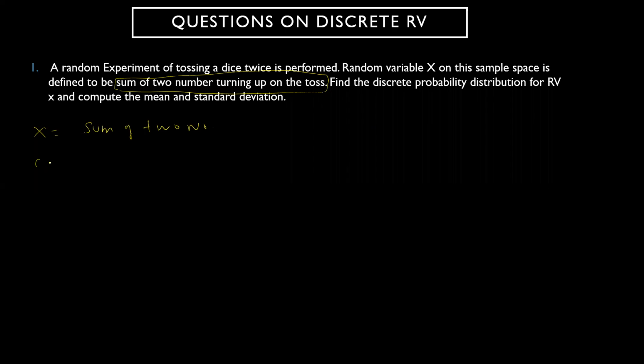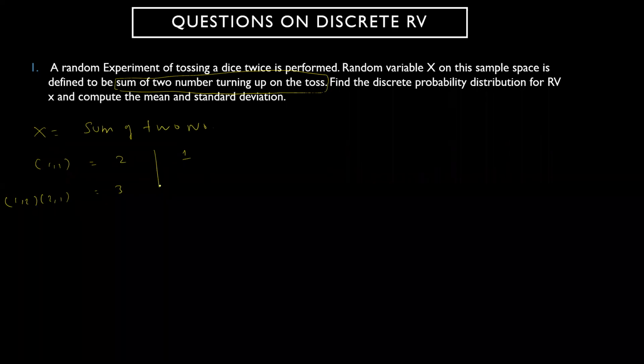If you start from 1 comma 1, the sum is 2, and the total number of outcomes is only 1. The next sum will be 3, so 3 will be 1 comma 2, 2 comma 1, and the total number of outcomes is 2.